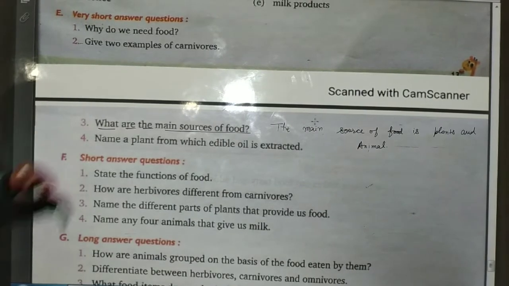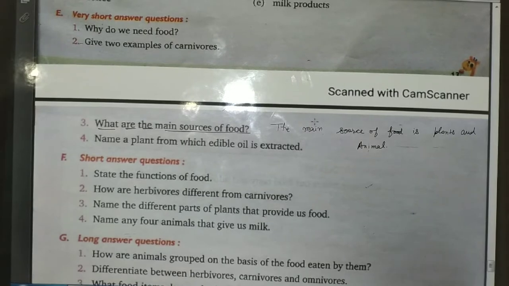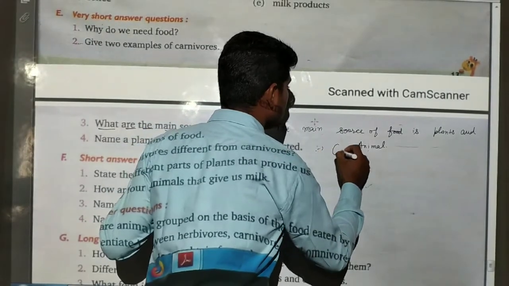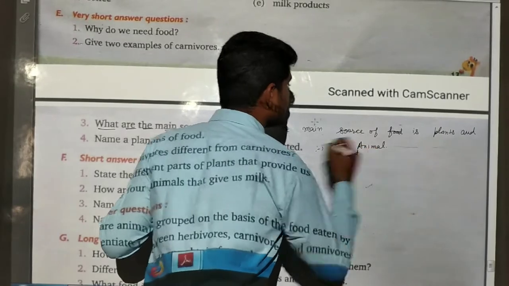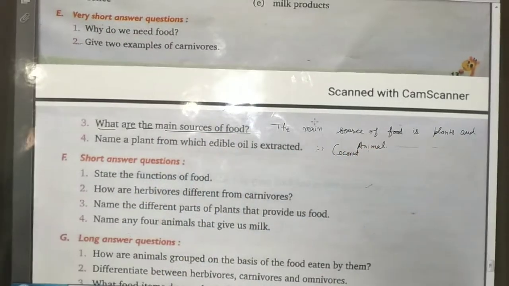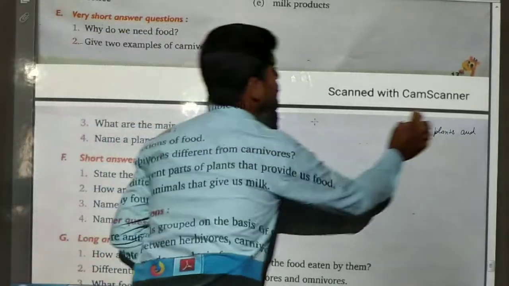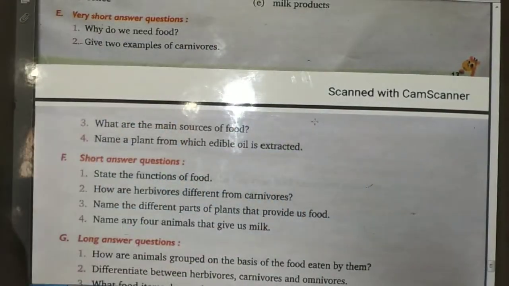Now the fourth question is, name the plant from which edible oil is extracted. Name the plants from which edible oil is extracted. So what is the name of that plant? Coconut. So from the coconut we will get edible oil. So this is the answer of the very short answer questions.